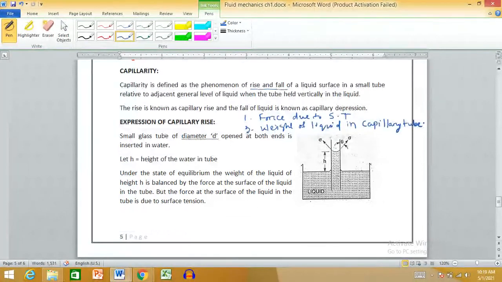Initially, when the liquid is in the container, the surface tension force was very small, so it was not able to lift the water.